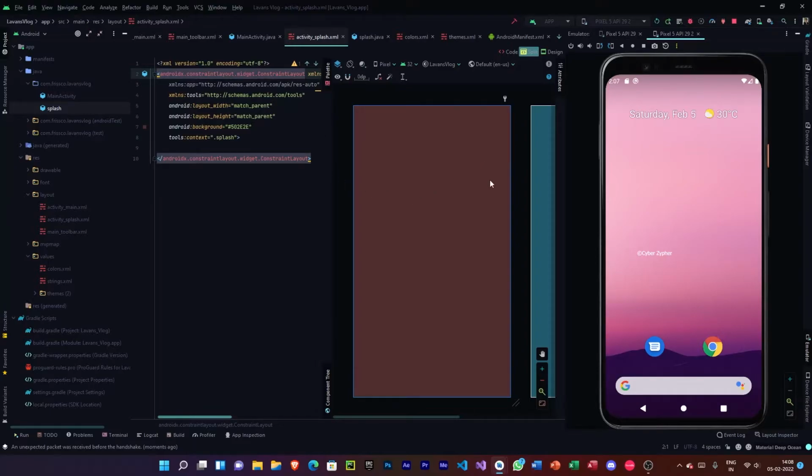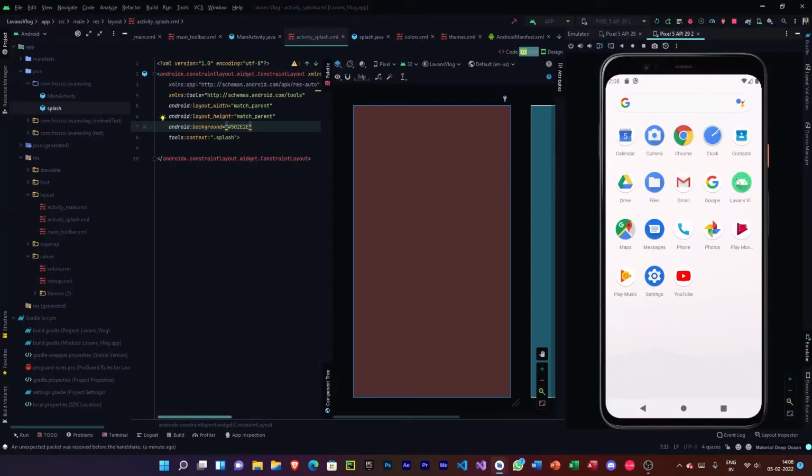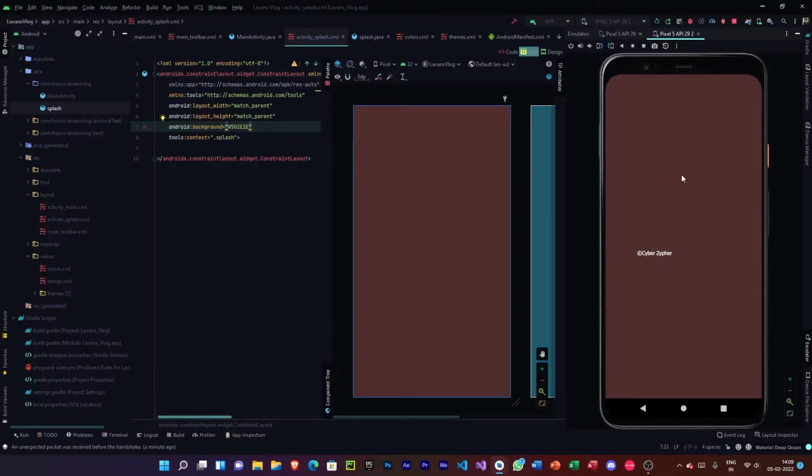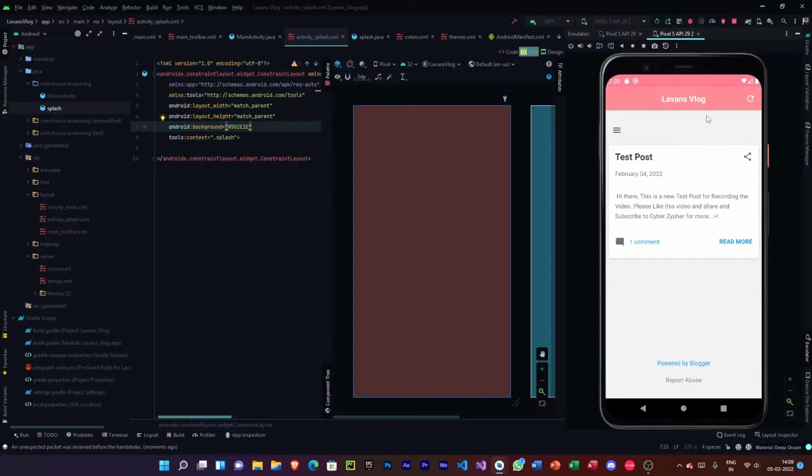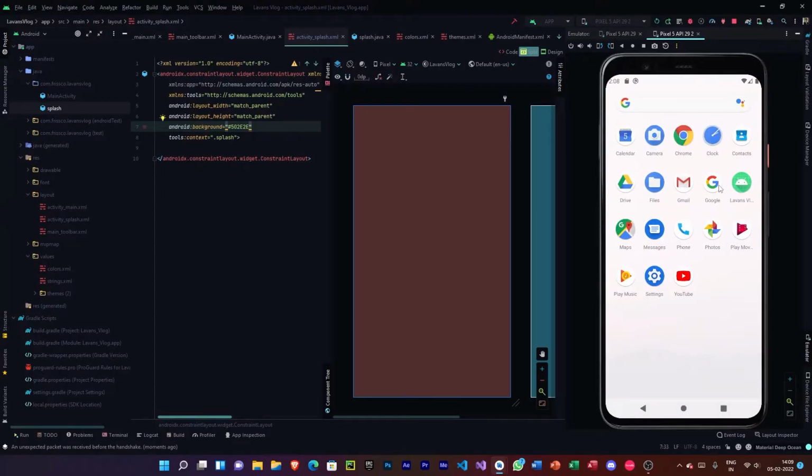So this is the splash screen. I will customize it to my needs, but you can get the source code of this app from the link in the description box. So you can customize it to your needs, but I won't show this in this video because it will just take forever. So what else should we do here? We have created a splash screen, and the app is running fine. We have the progress bar, and almost everything is completed.